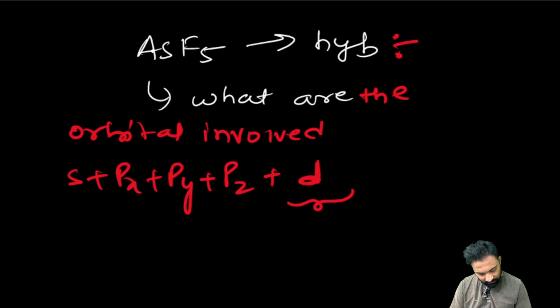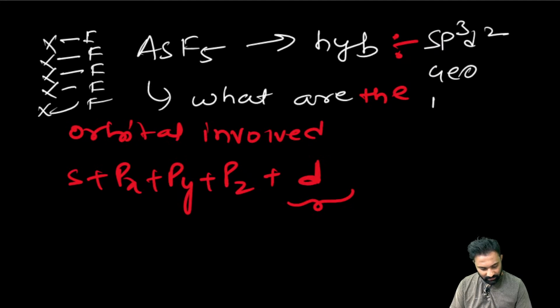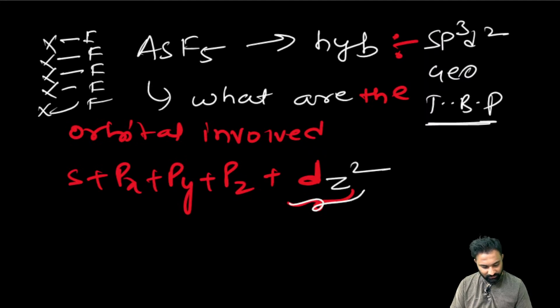This AsF5 means arsenic, right? Arsenic comes under sp3d. Hybridization is sp3d, and geometry is trigonal bipyramidal. It is the dz square orbital. You have to be very careful with this one. It will come under the dz square orbital. Right. Good.